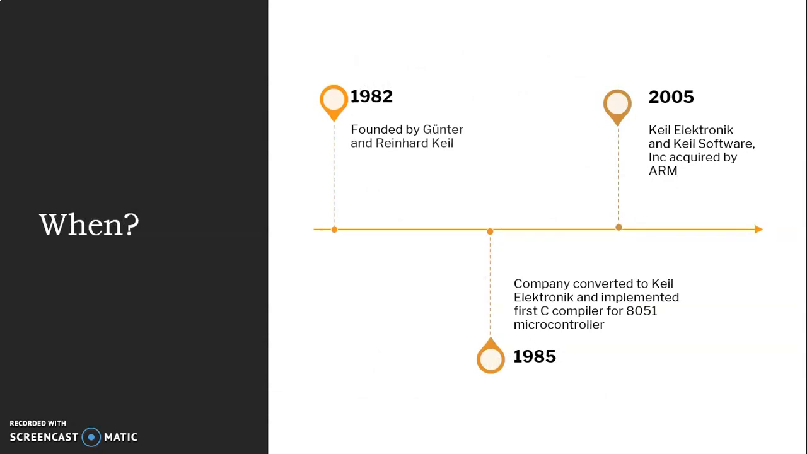Keil was founded in 1982 by Gunter and Reinhard Keil. In April of 1985, the company was converted to Keil Electronic to market add-on products for the development tools provided by many of the silicon vendors. Keil implemented the first C compiler designed from the ground up specifically for the 8051 microcontroller, and in 2005, Keil Electronic GmbH in Munich, Germany, and Keil Software Inc. in Plano, Texas were acquired by ARM.